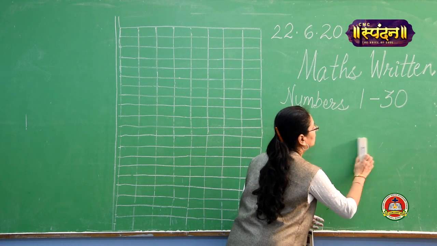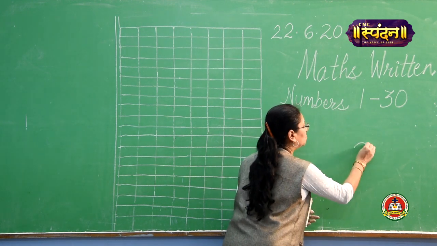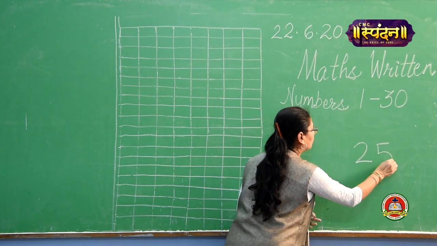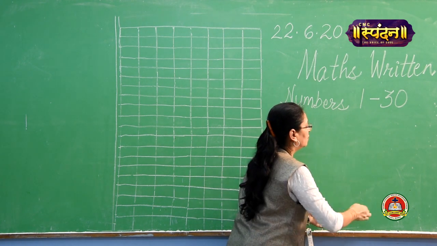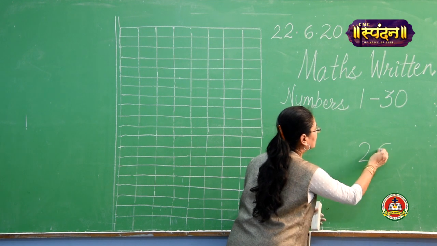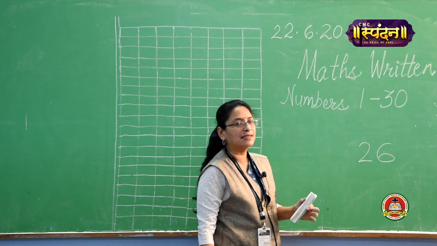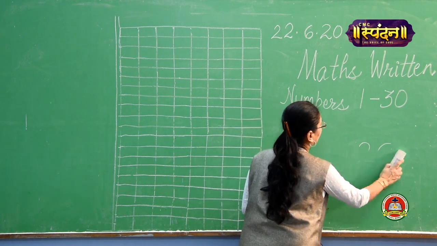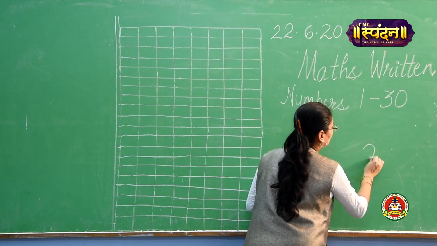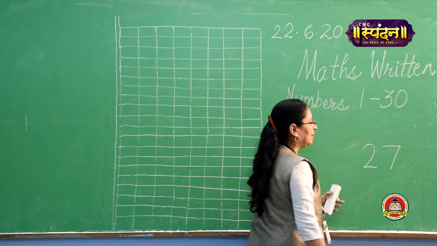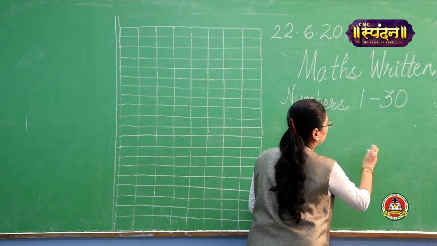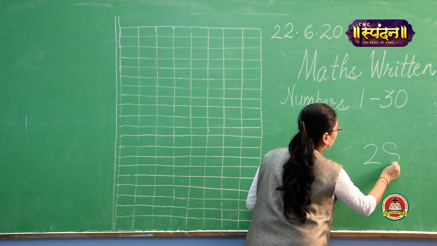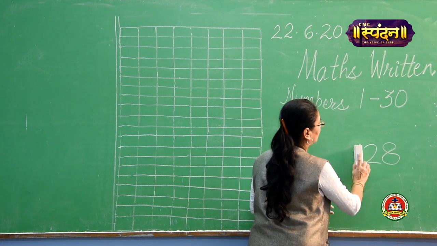Then comes 2, 5, 25. Then 2, 6, 26. 2, 7, 27. Then 2, 8, 28.